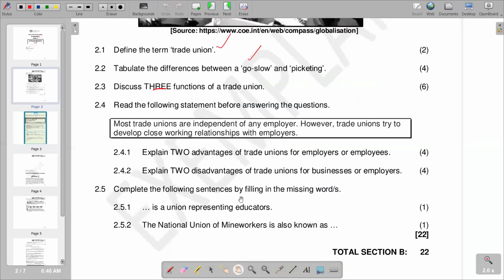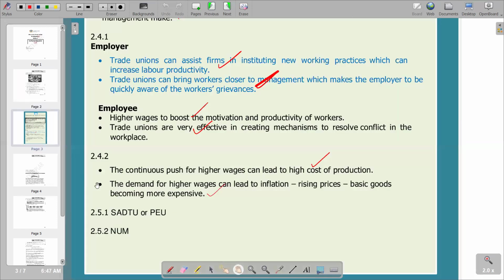We have the last part, which says complete the following sentence by filling in the missing word or words. Dash is a union representing educators. We have got many unions that represent educators, but according to this video we have the SADTU, and also the PEU. So we go and see according to the other section. We've got SADTU, which is expanded as South African Democratic Teachers Union, and we've got the PEU, which is the Personal Educators Union. So all of them are for education.